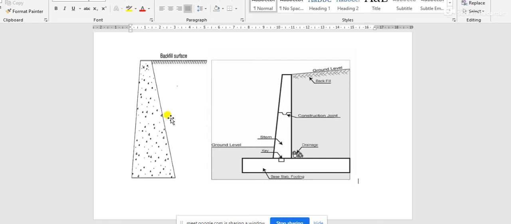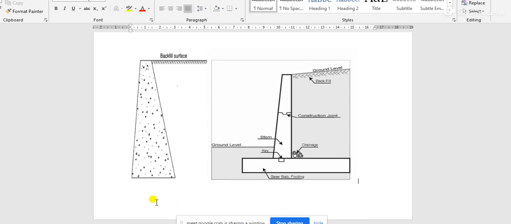In the last class I discussed that. In the case of Coulomb's theory, the frictional force between the back surface of the wall and the backfill soil, the frictional force between those two surfaces, is considered. But in the case of Rankine's theory, frictional force is not considered.